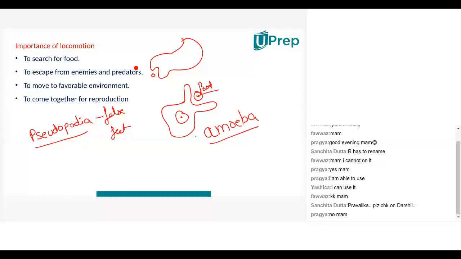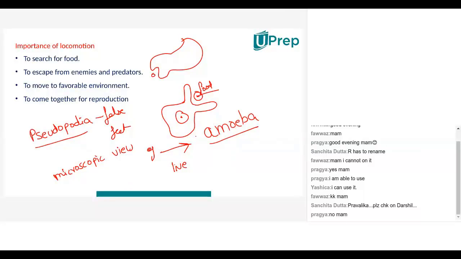The best way, an activity I would give all of you, is to go to Google or YouTube and watch a microscopic view of amoeba, and see the movement of live amoeba and how an amoeba moves. I wish I could show you a live YouTube video here by sharing screen, I'll try and do that, but I would suggest that you do this, and try and share your observation with me next time.